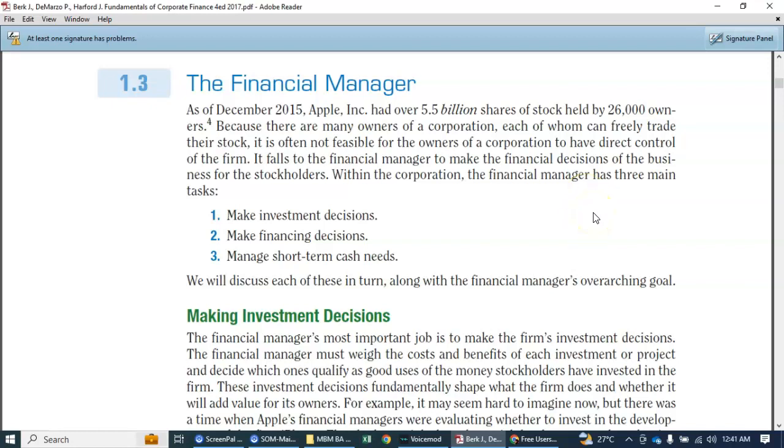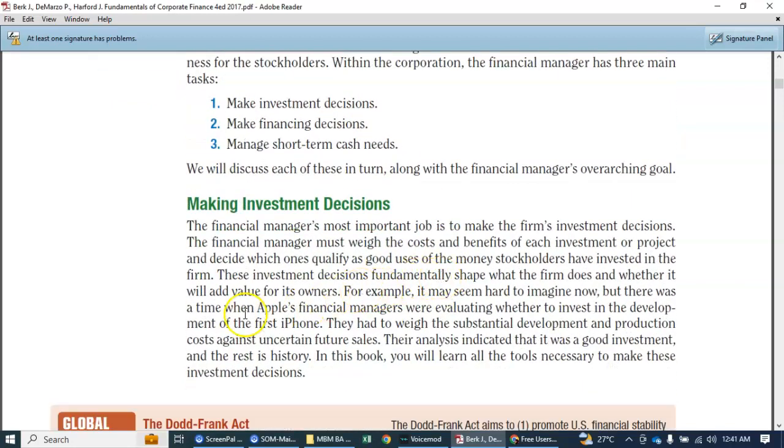Now, these are the three main tasks of a financial manager. Number one is to make investment decisions. Second, make financing decisions. Third, manage short-term cash needs. So all of these involve money. Now we're going to discuss this one by one.